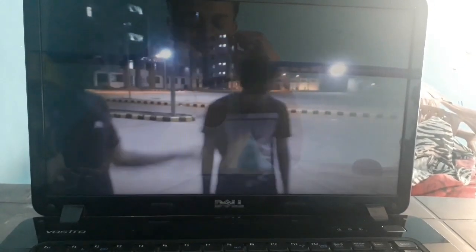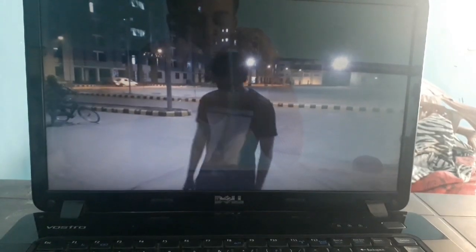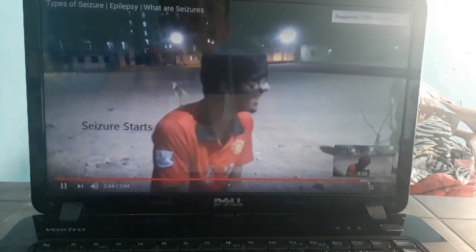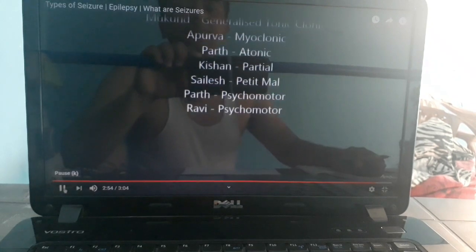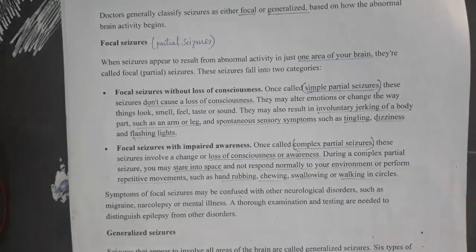This is, you can say, focal seizures, that is complex partial seizure, walking in circle. So these are the various types of seizure. You have seen the videos.